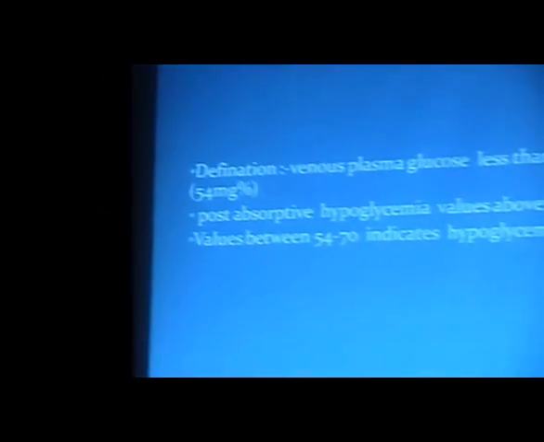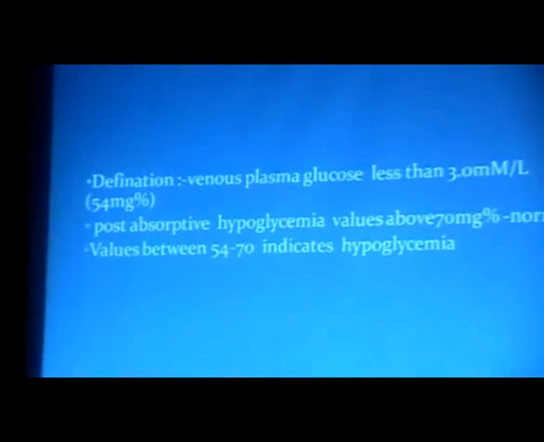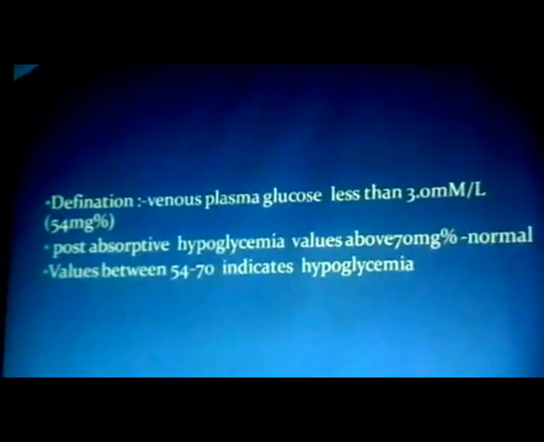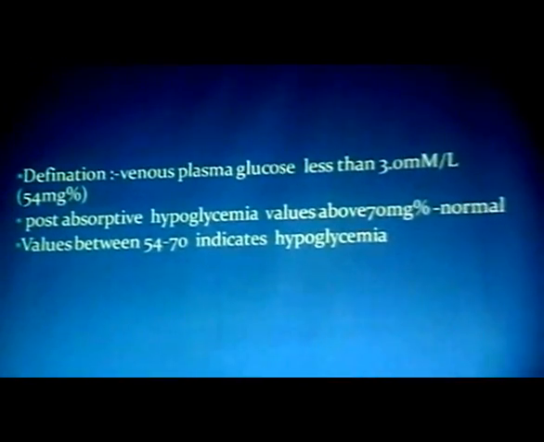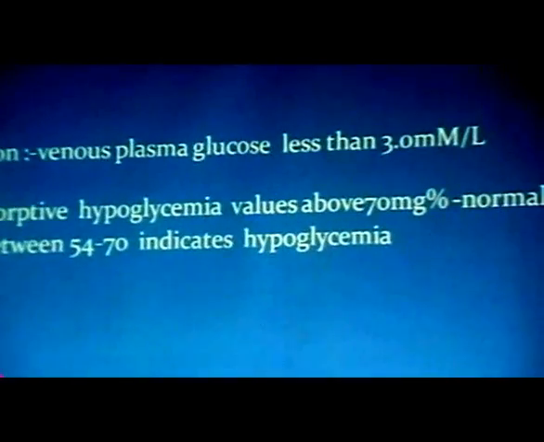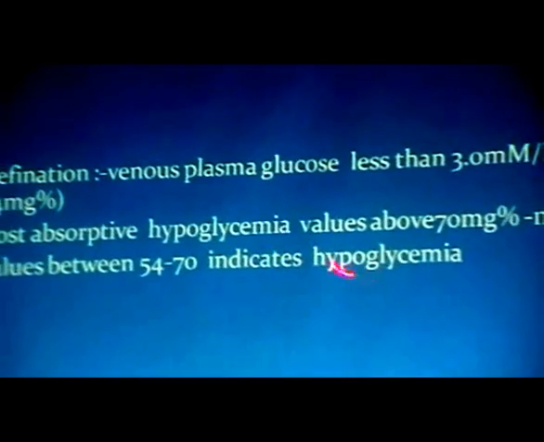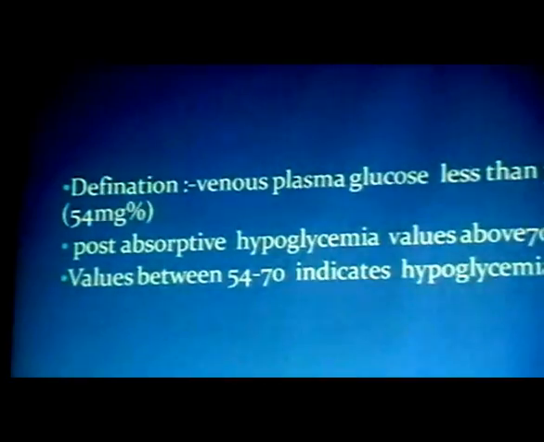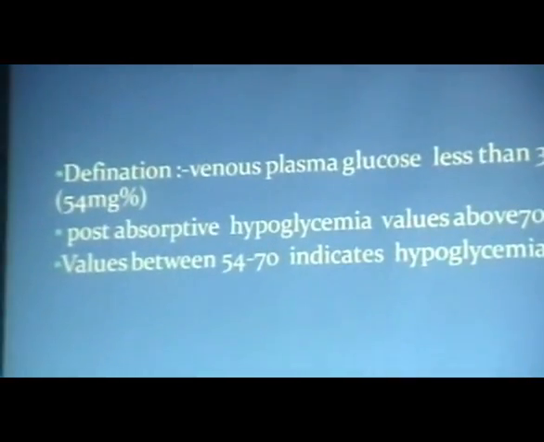There are a few terminologies which need clarification. First of all, as I told, the definition is very, very important. Hypoglycemia per se, in the common way, if it is 70, we will call it normal. That means the morning blood sugar, if it is 70, it is normal. But in between, that is between 54 and 70, it indicates hypoglycemia. But if below 54, it is called post-absorptive hypoglycemia. Why this new term?